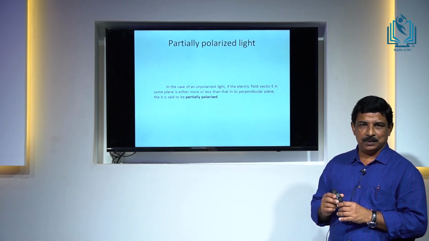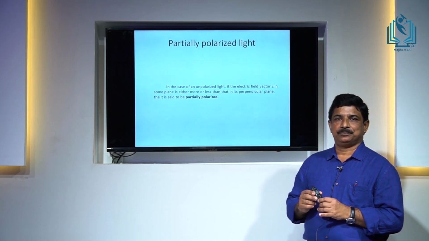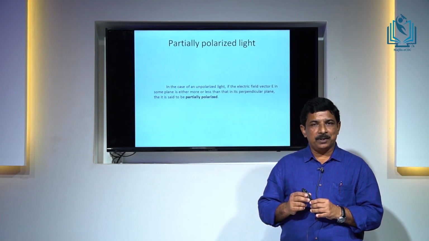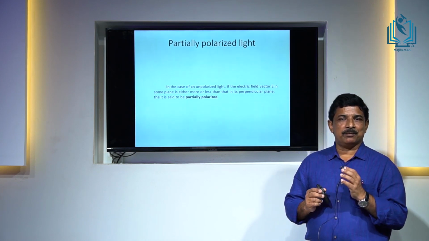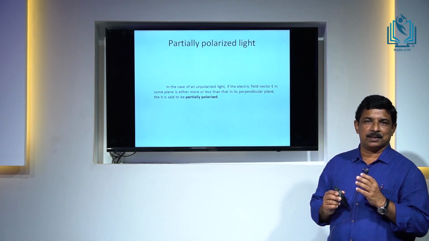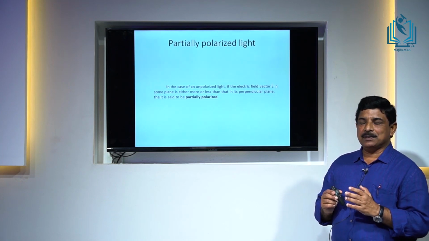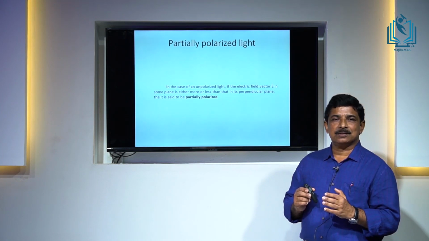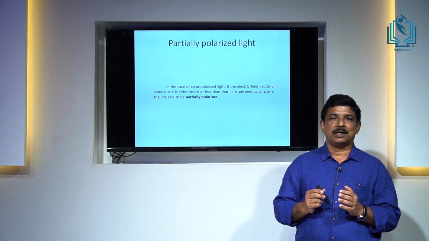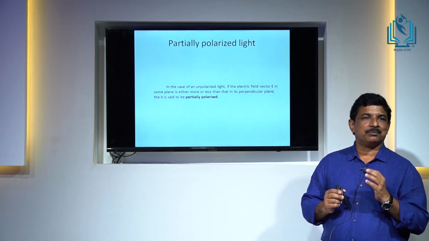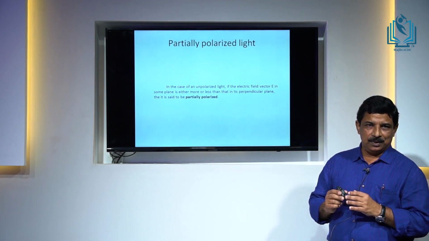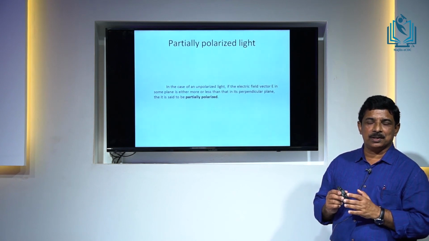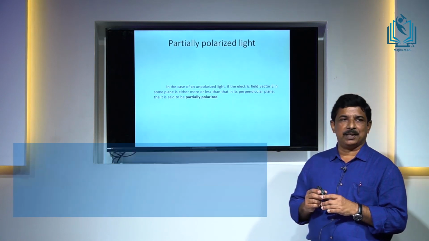But sometimes in certain light beams, the electric field vibration in a particular direction may be slightly larger or smaller in magnitude than in other directions. Such light is called partially polarized light.